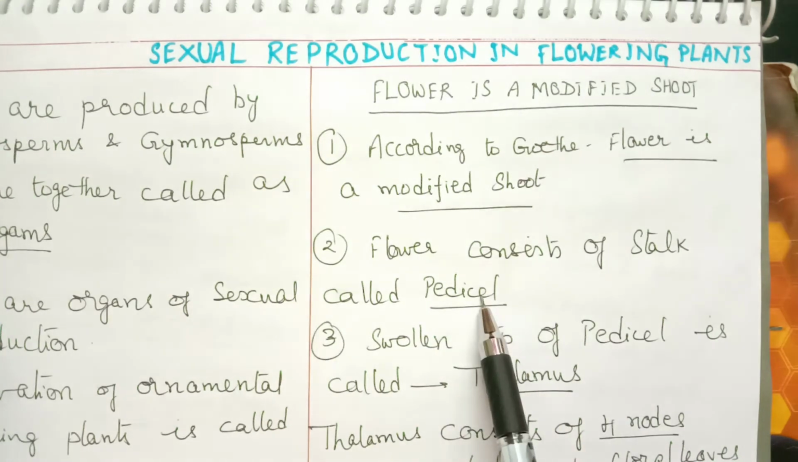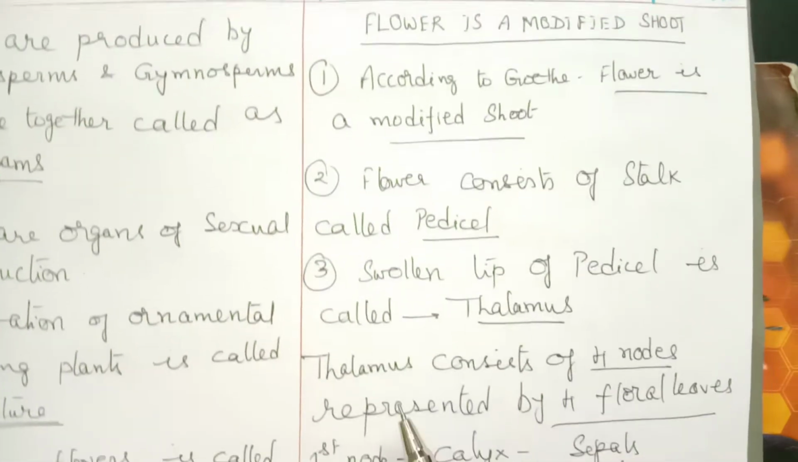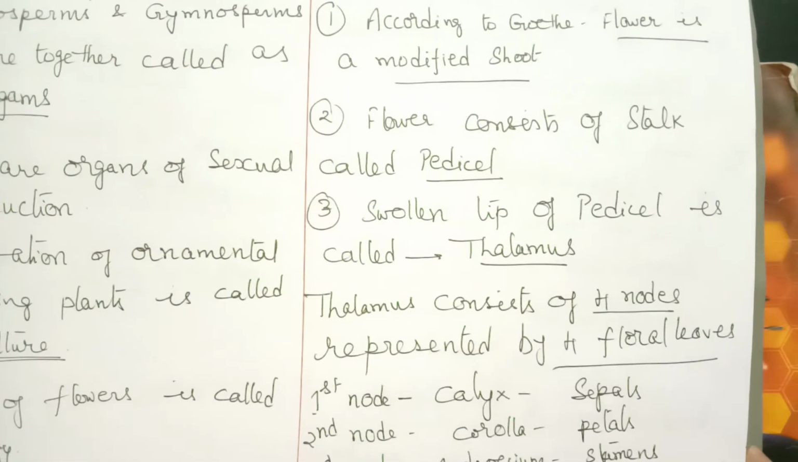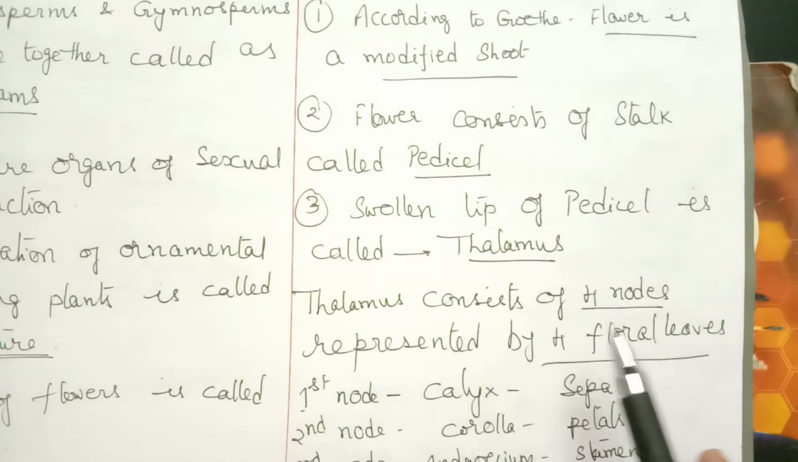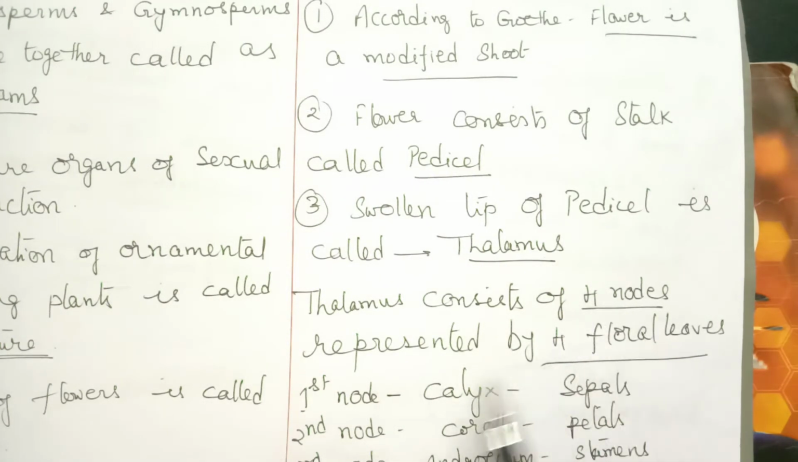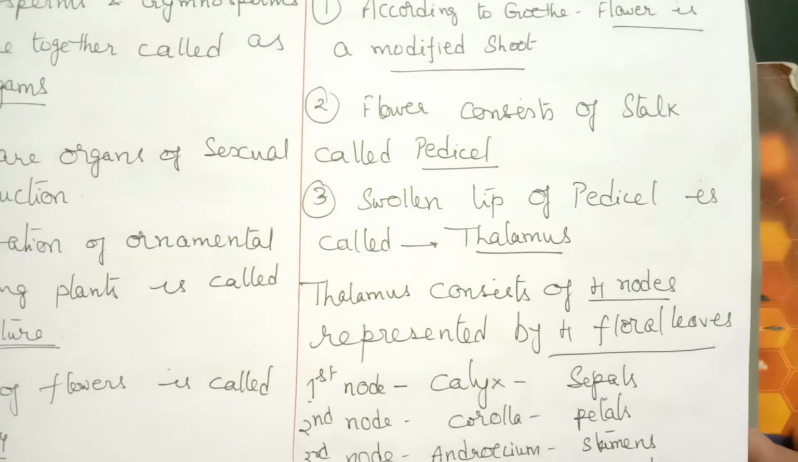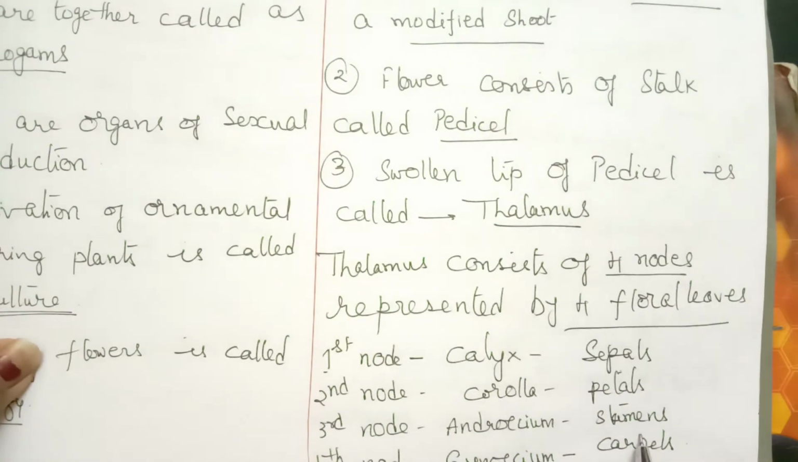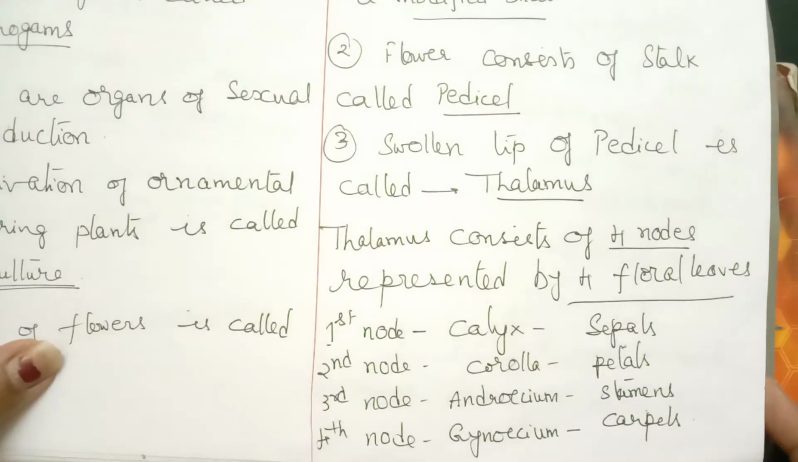Flower consists of pedicel, that is stalk of the flower. Swollen tip of pedicel is called as a thalamus. Thalamus consists of 4 nodes represented by 4 floral leaves. First node is called as calyx, which consists of sepals. Second node is called as corolla, which consists of petals. Third node is called as androecium, consisting of stamens. And fourth node forms the gynoecium, that is, it consists of many carpels. So since there are nodes present on thalamus, we can compare it to that of the stem.